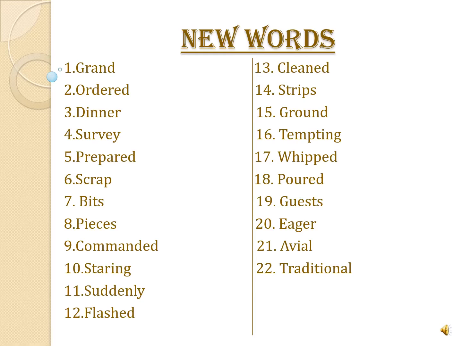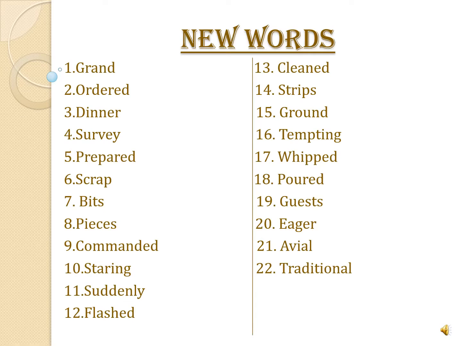First word is grand. Second, ordered. Over here, ordered means we have come across a line, ordered a grand dinner. Here we mean the king organized a grand dinner. The third is dinner. Fourth, survey. Survey meaning I had explained in the chapter also.